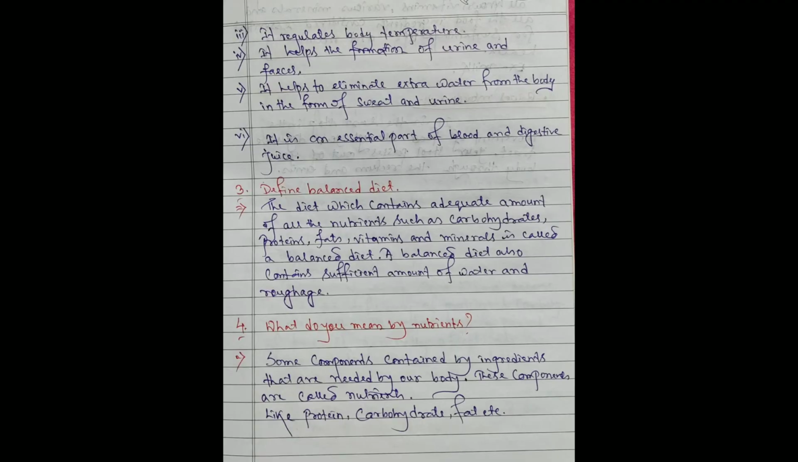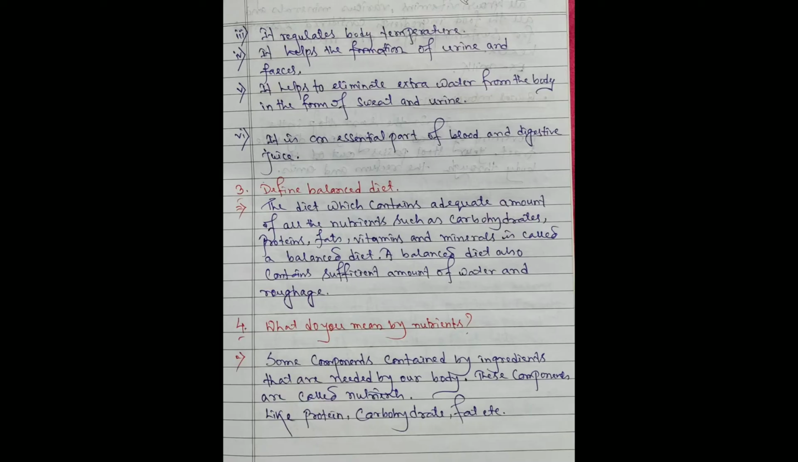Number 3, it regulates body temperature. Number 4, it helps the formation of urine and feces. Number 5, it helps to eliminate extra water from the body in the form of sweat and urine. And number 6, it is an essential part of blood and digestive juice.